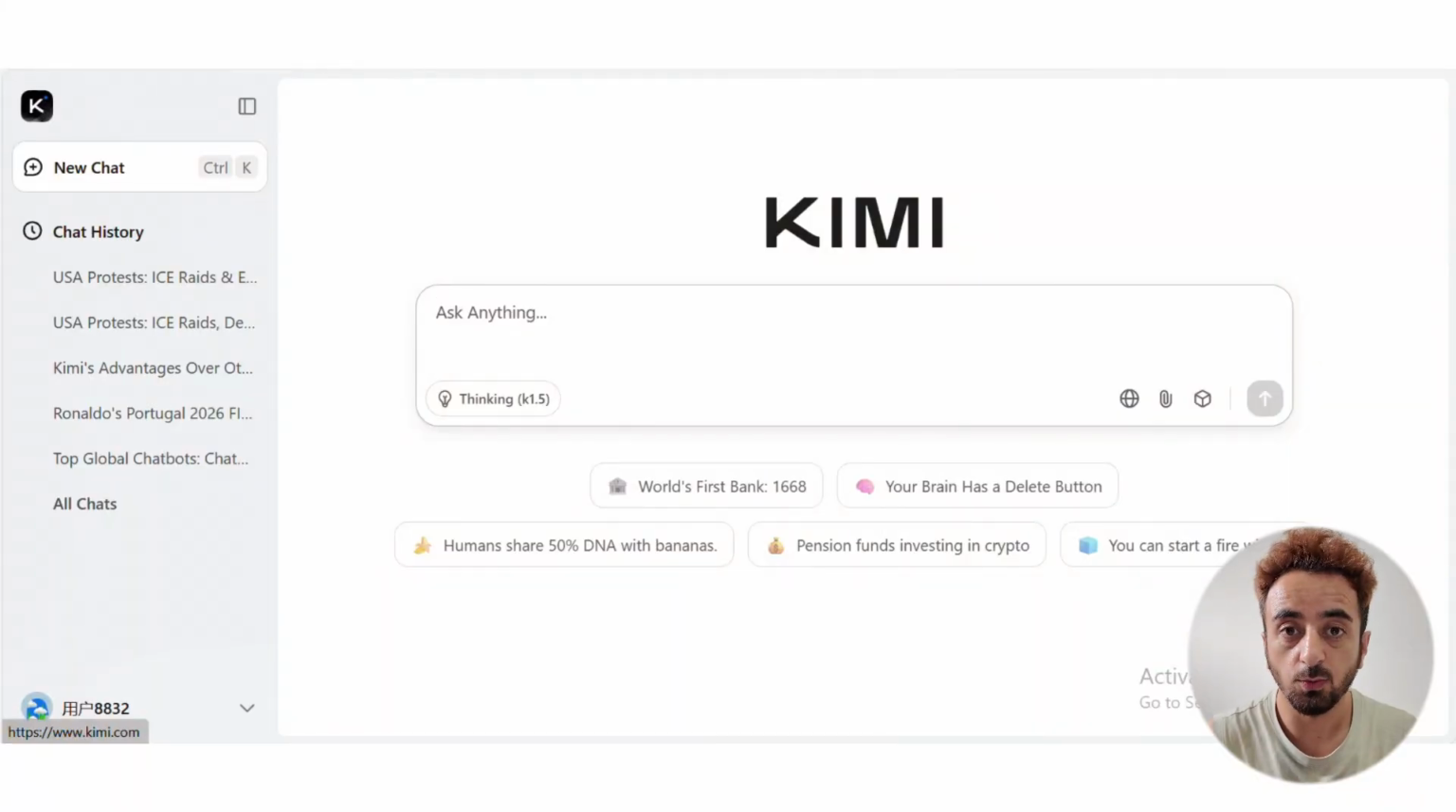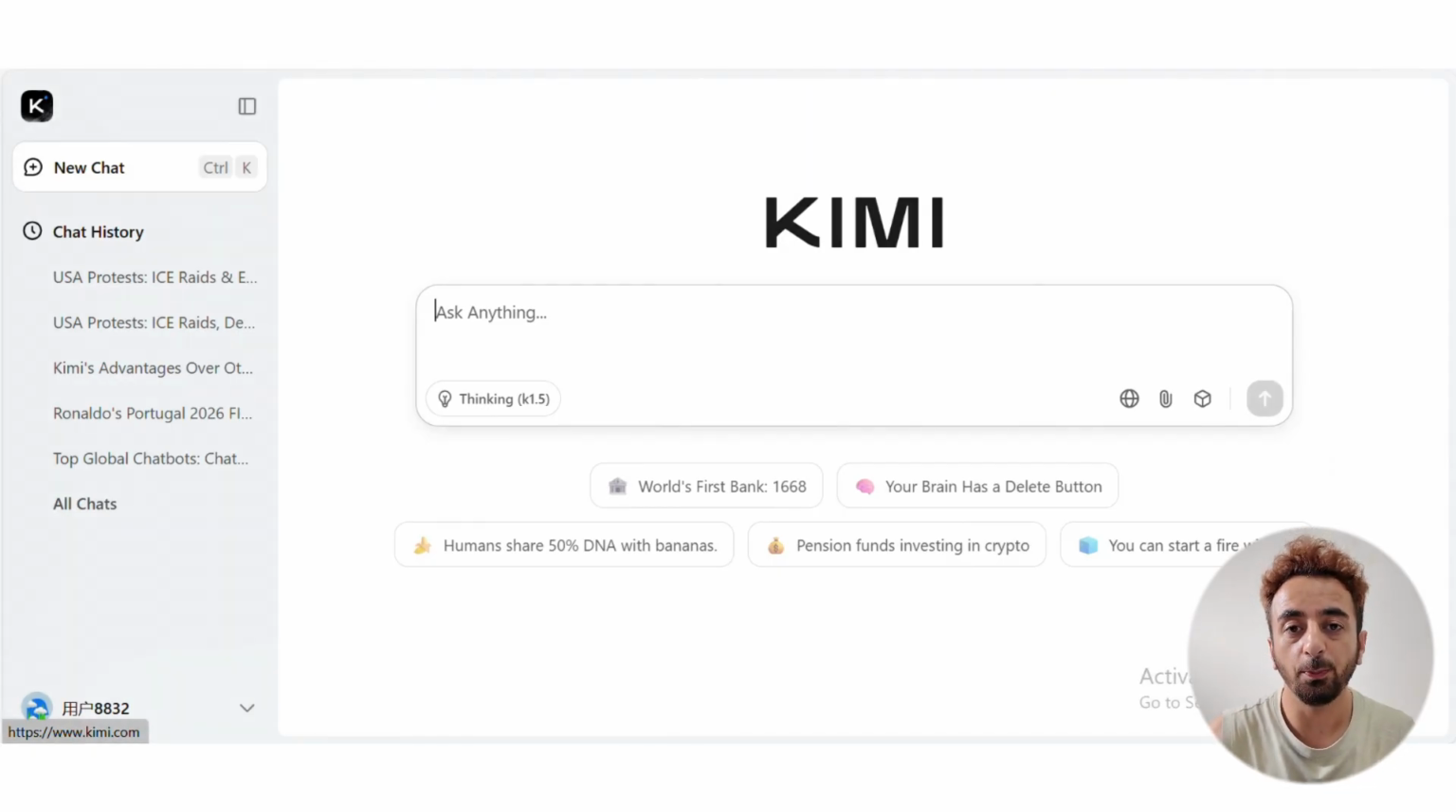So the first tool is Kimi. It's a chatbot. I think this is better than ChatGPT and DeepSeek. Why am I saying this? Firstly, this chatbot is really fast. If you are searching something in DeepSeek, it takes a lot of time. But Kimi works fast. And the second advantage of this chatbot is that it's totally free.